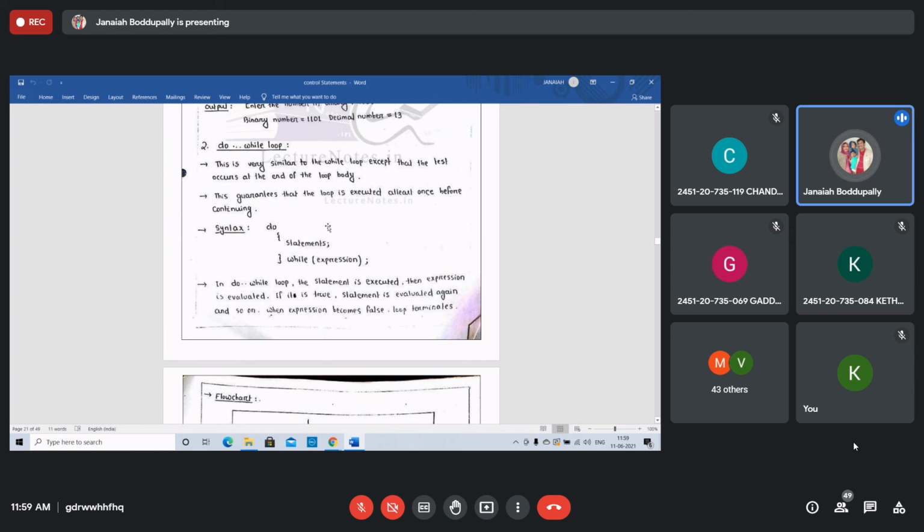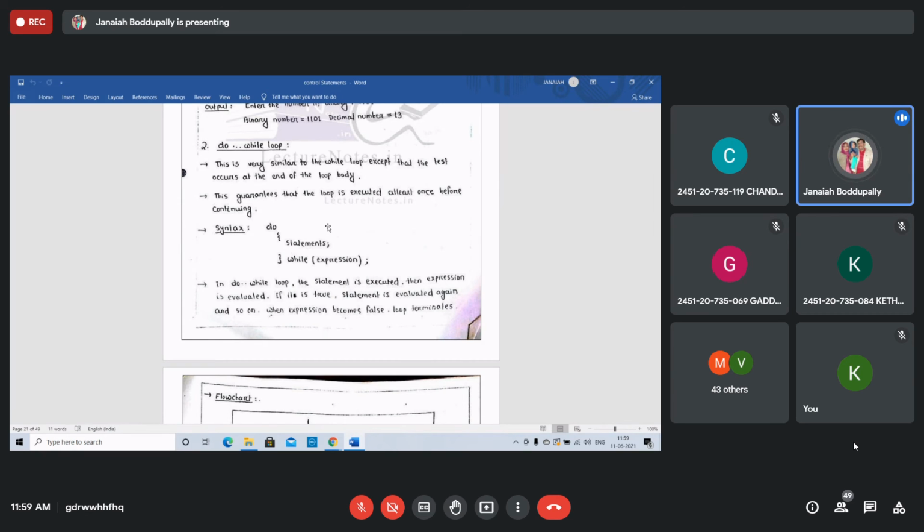In the while loop, if you have taken i less than or equal to 10, the condition is tested 10 times true, and 10 times the body of the loop is executed. The 11th time the condition is false.